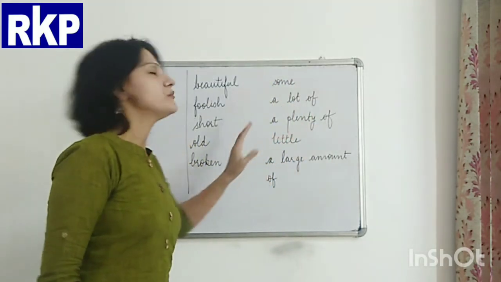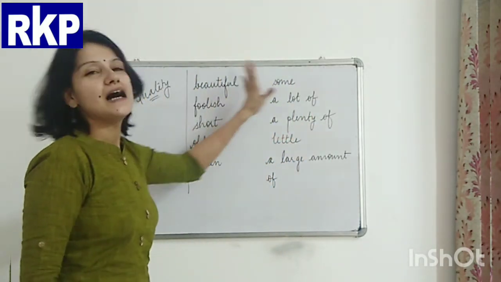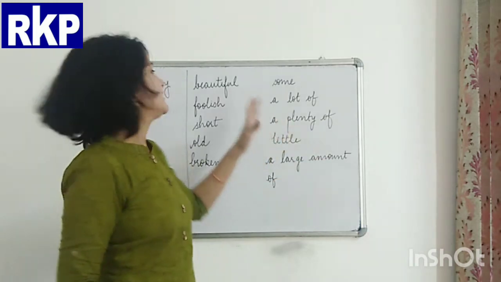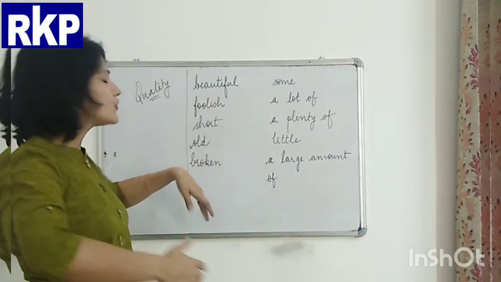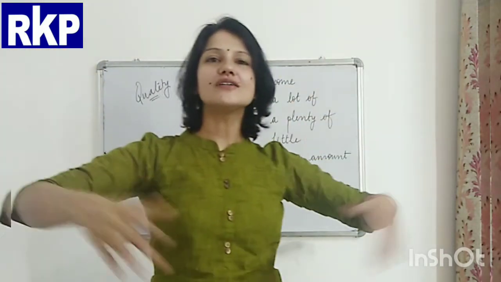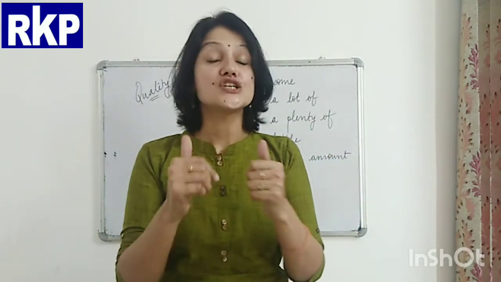Now you can see here on the board I have written adjectives. Beautiful, foolish, short, old, broken, long, new, small, they all are adjectives which talk about quality of a noun or pronoun.